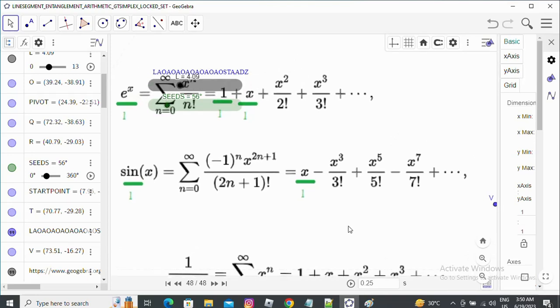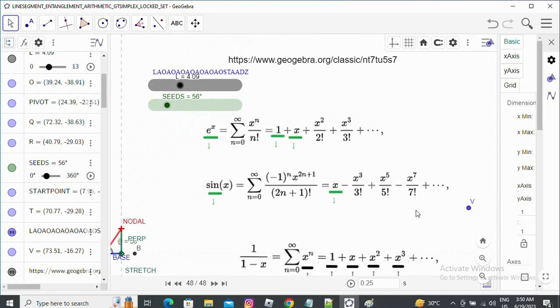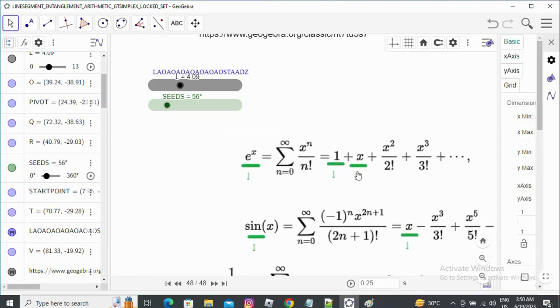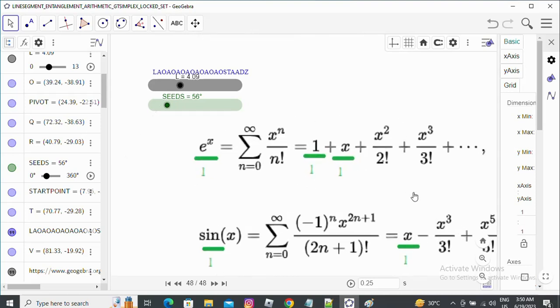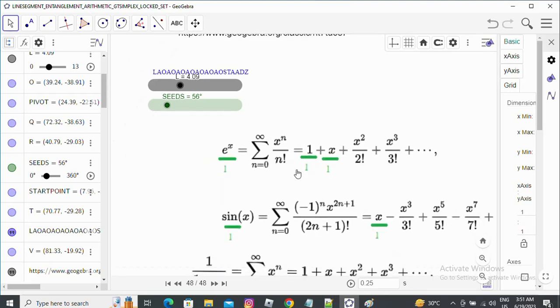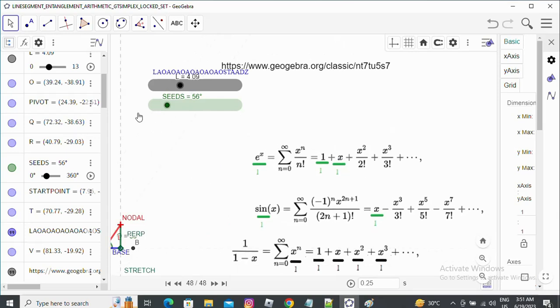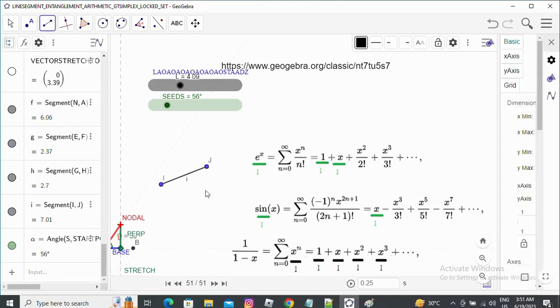In this way, we can think that any kind of expression like these is the controlling of Gtsimplexes and locked sets. I repeat again, the expression like these on the right hand side forms the locked set, and a locked set is different from a Gtsimplex. The terms are Gtsimplexes, which are like glued triangles. I want to show you how these kinds of things look.